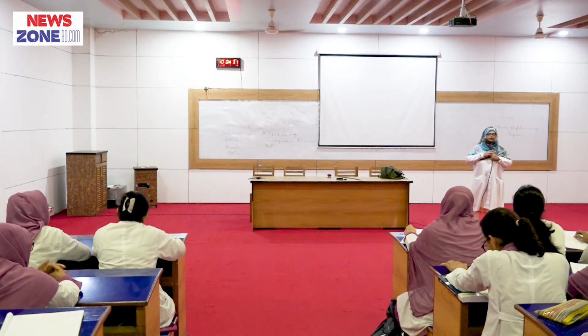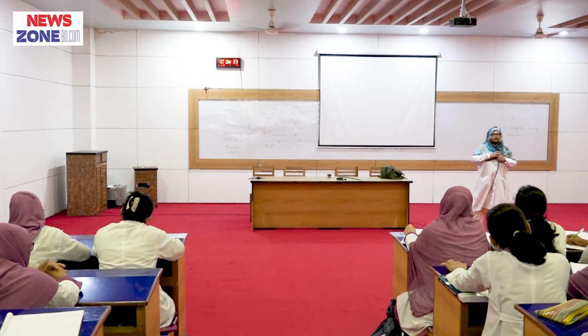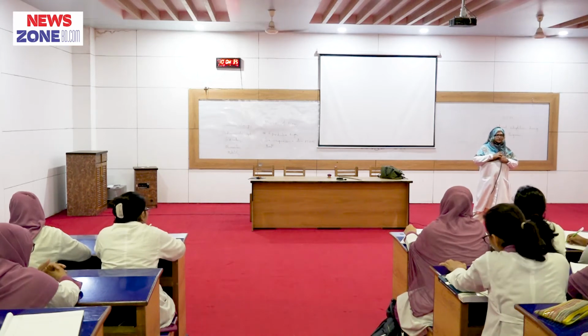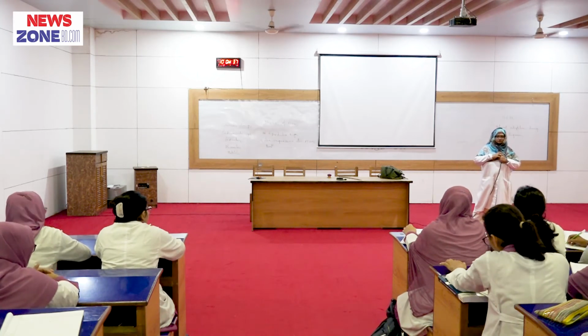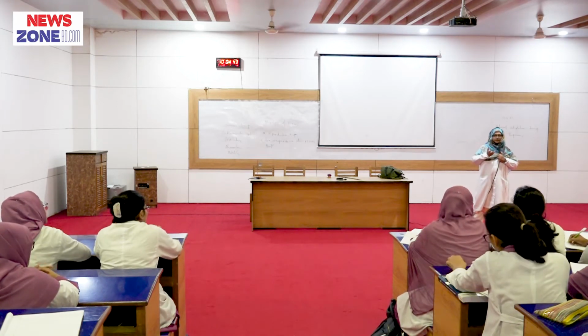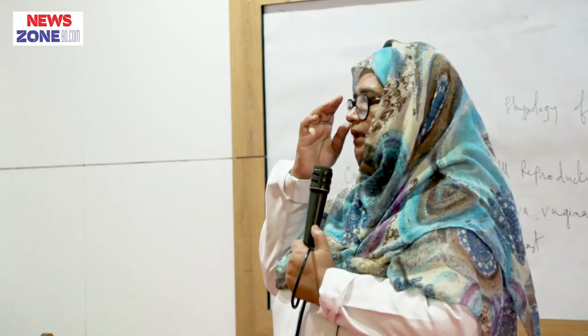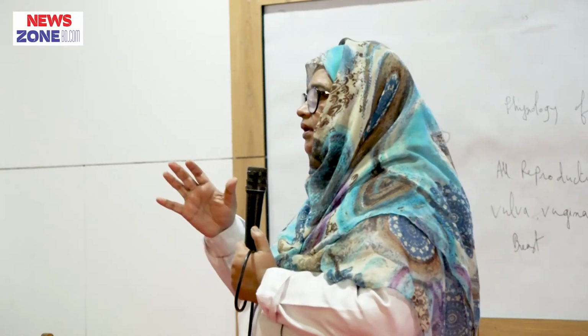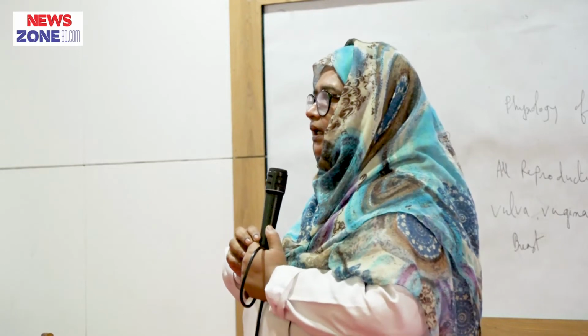Now again come to the uterus. As you remember the structure of the uterus: endometrium, myometrium, perimetrium. All three structures are changed.